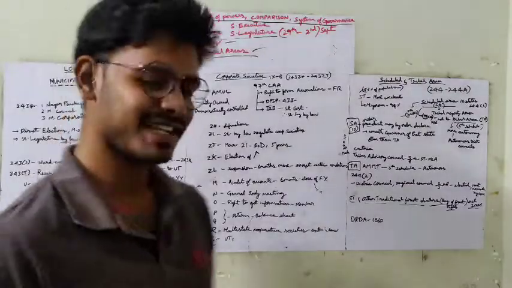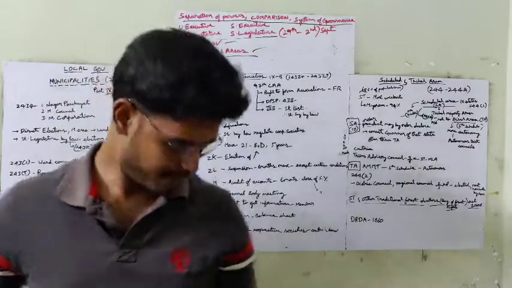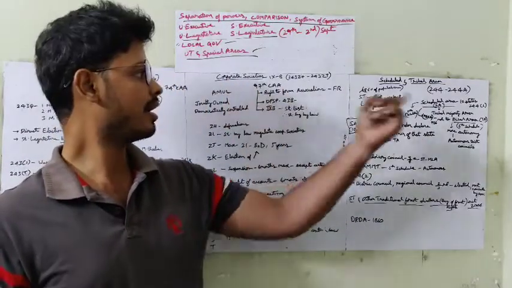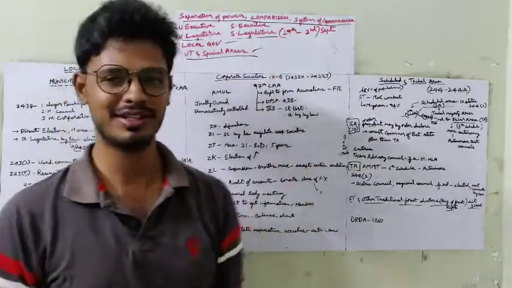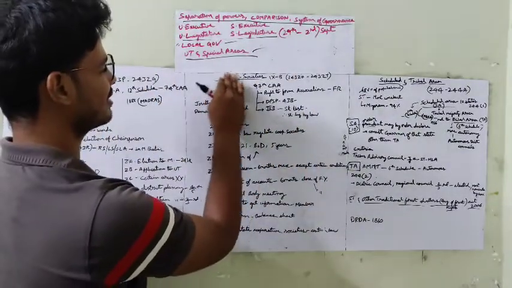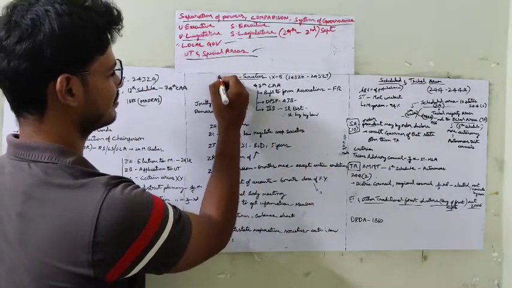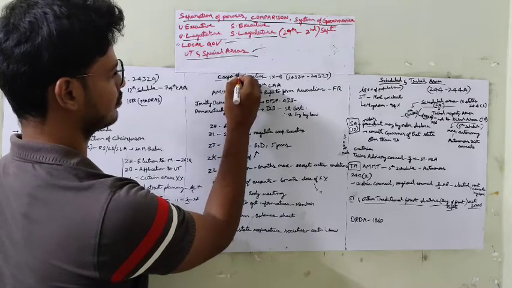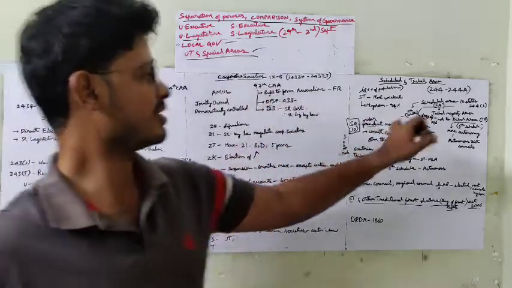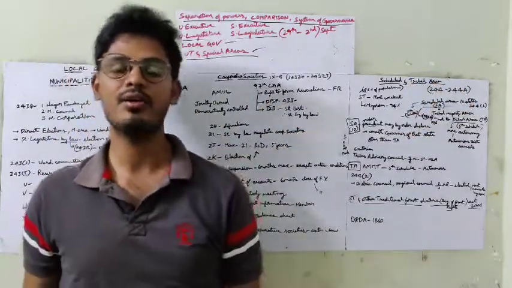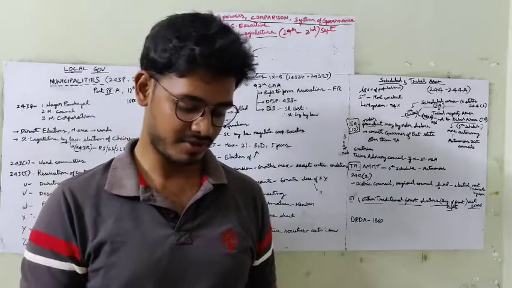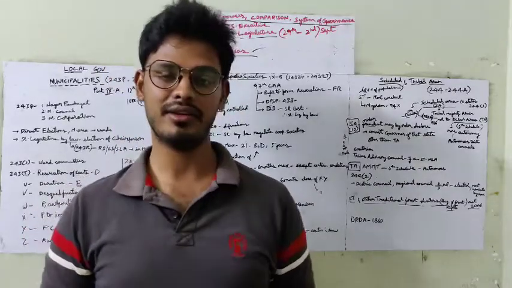So hello guys, in this lecture we are going to discuss municipalities, and cooperative societies, I'm sorry, not corporate societies, it is cooperative societies. Okay? Cooperative societies and scheduled and tribal area. What is scheduled area? What is tribal area? And what are the provisions of these particular areas in our constitution?